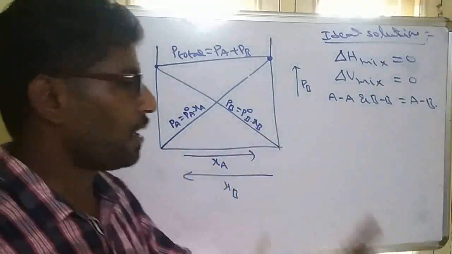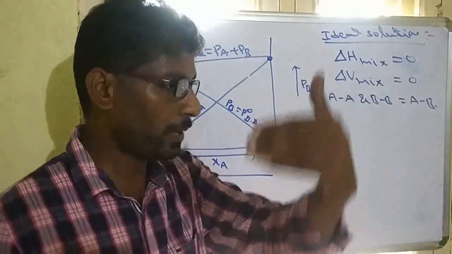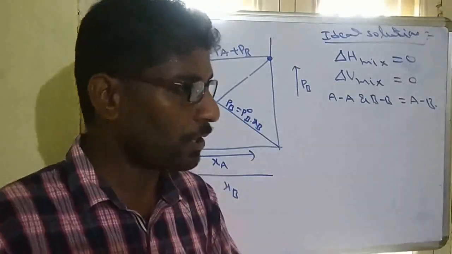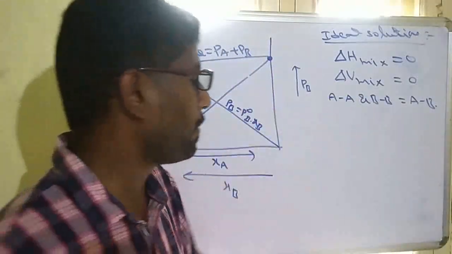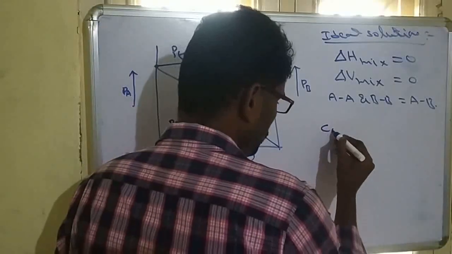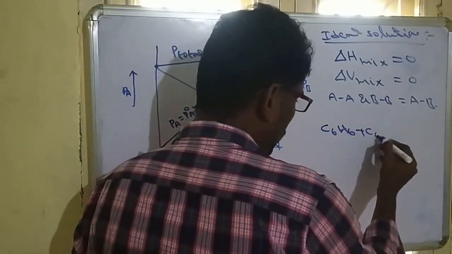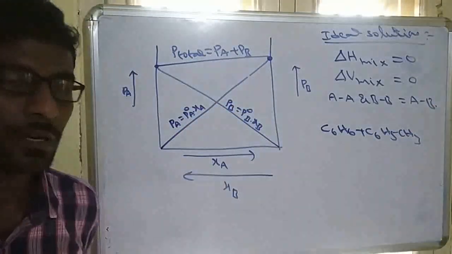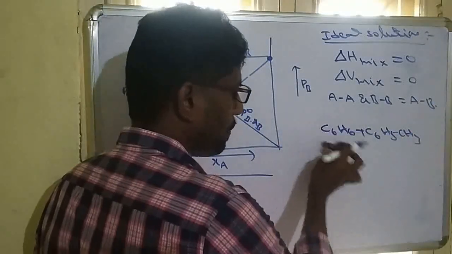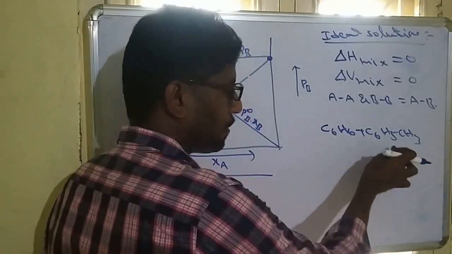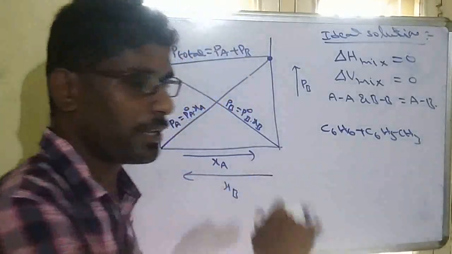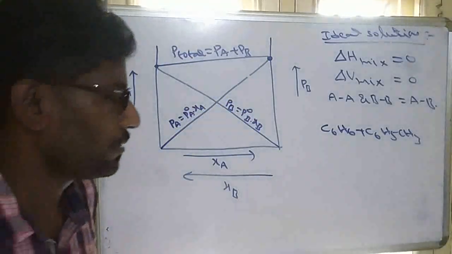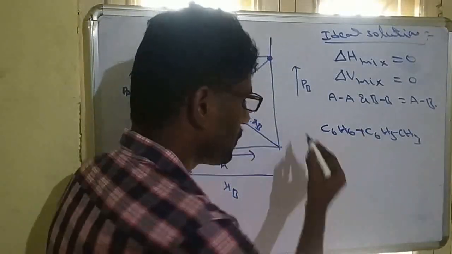There are a number of examples for ideal solutions, so I will send one material also, and from that we will practice examples. For example, benzene and toluene form a nearly ideal solution. When the nature is the same, both being benzene compounds, and energy is neither released nor absorbed, it is a nearly ideal solution.